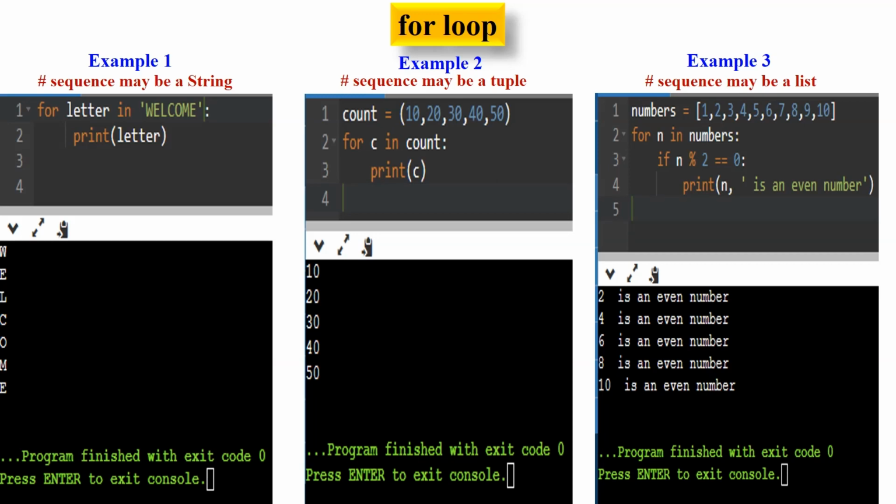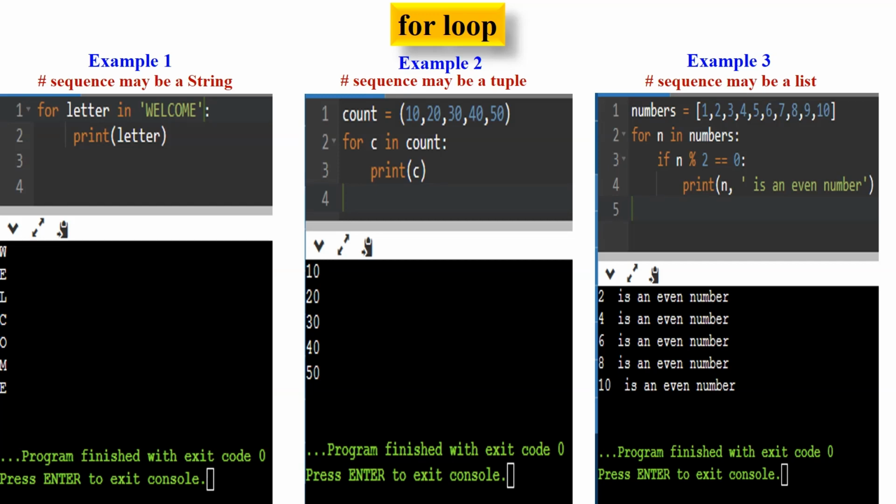Now look at the second example. Here, sequence can be a tuple. Tuples are enclosed in parentheses. This code uses a for loop to iterate over each element in the tuple count. Here's how it works. The tuple count is defined with the values 10, 20, 30, 40, 50. The loop begins by initializing the variable c with the first element of the tuple, which is 10.